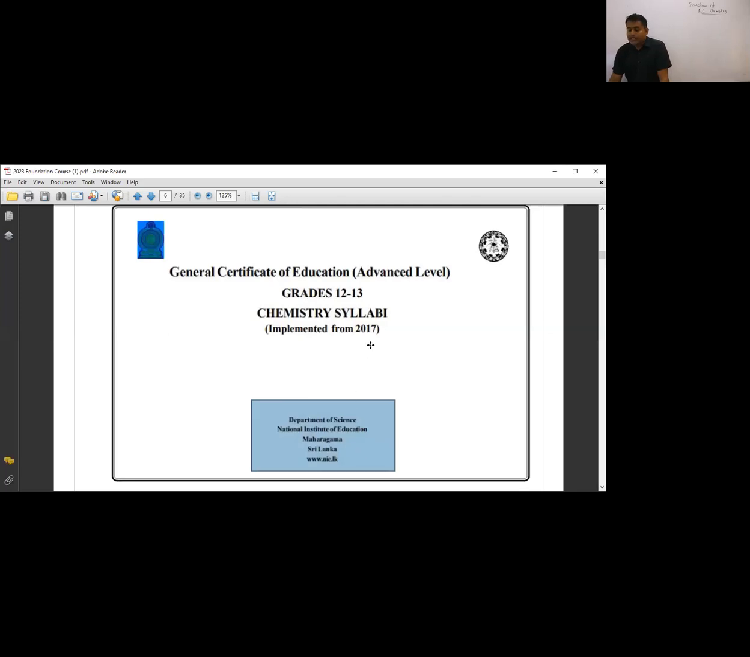This is advanced level syllabus. This is not teacher's guide. Okay, teacher's guide means teacher's guide and syllabus means two things. This is NIE. You can download this. Actually, I have shared this. මම මේක ඔයගොල්ලෝ group එකට add කරලා තියෙනවා.